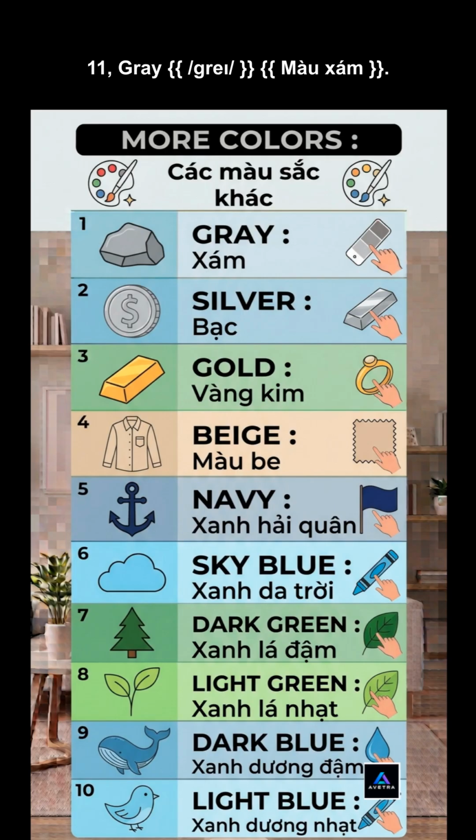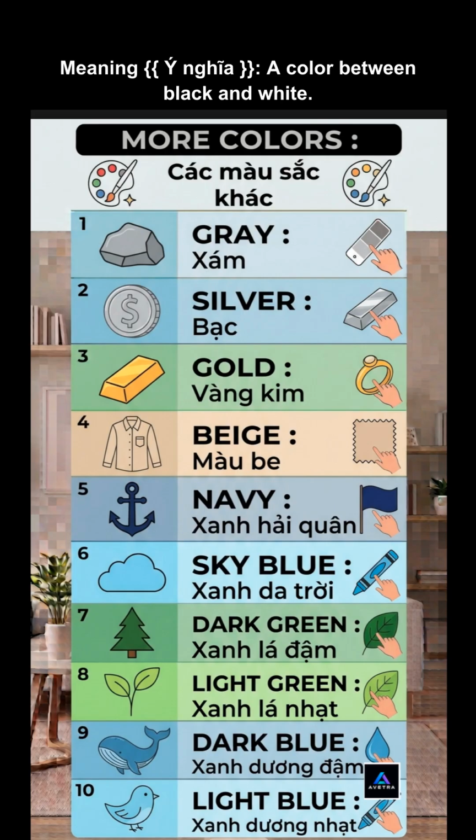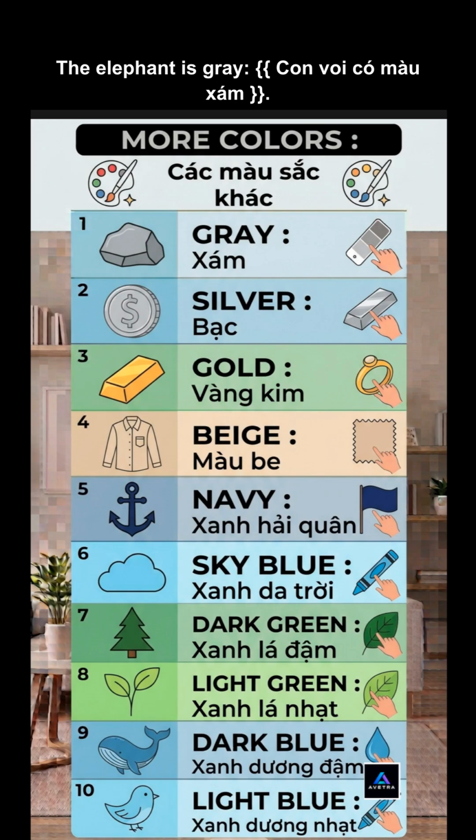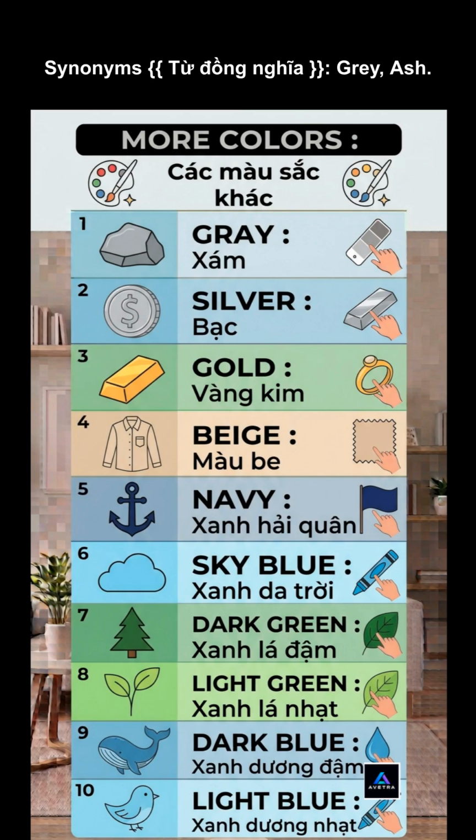11. Gray. Meaning, a color between black and white. Example: the elephant is gray. Synonyms: gray, ash. Antonyms: black, white.